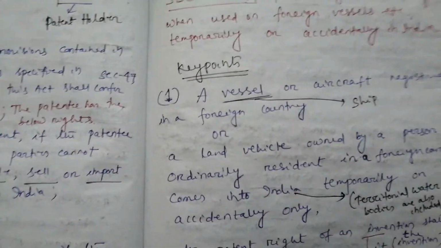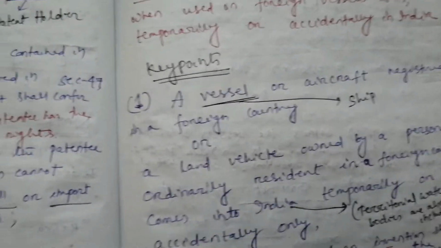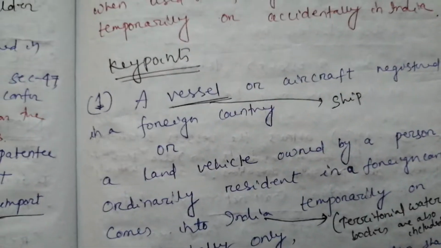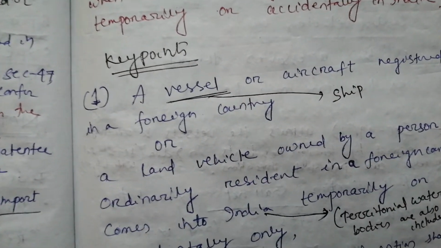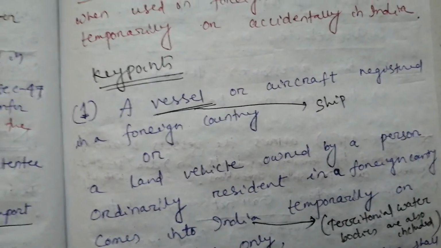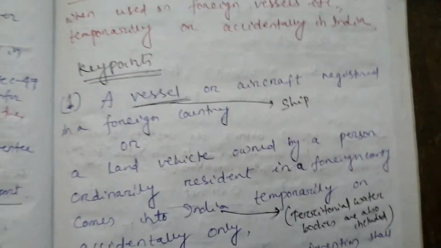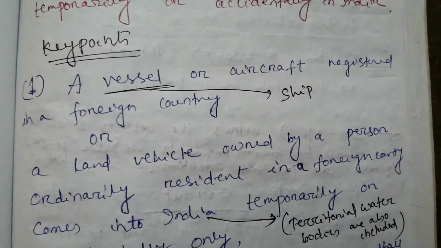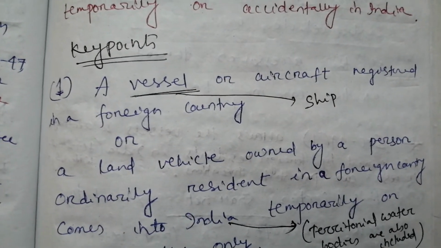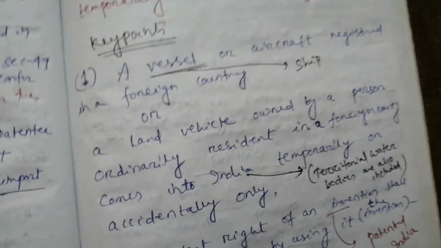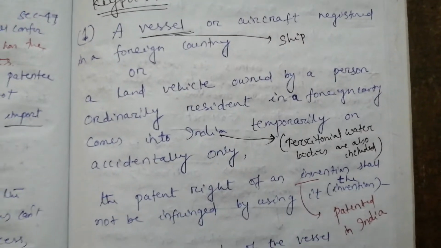I will explain here. See, what does a vessel mean? A vessel is a ship, right? So, what does it say? A vessel or aircraft registered in a foreign country. I will explain it in a simple way.